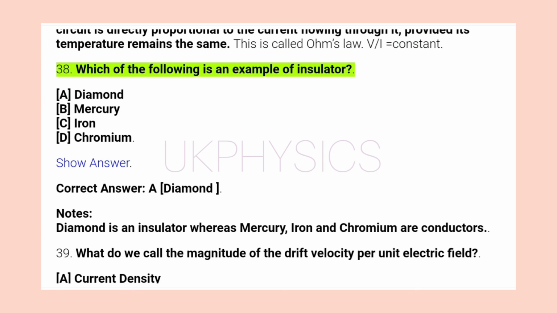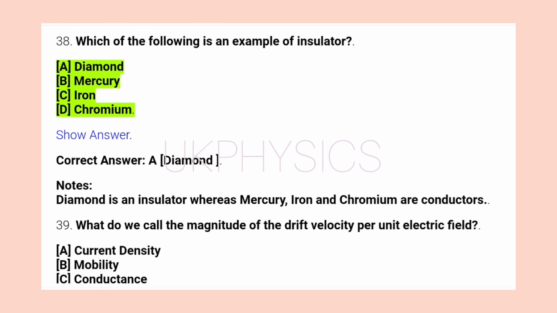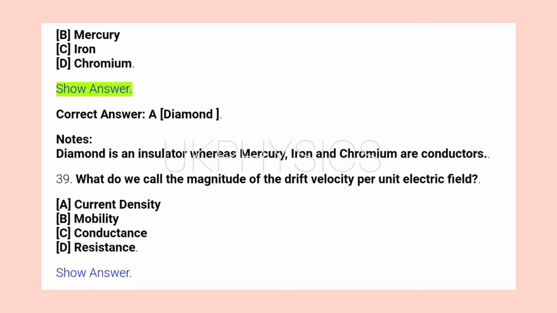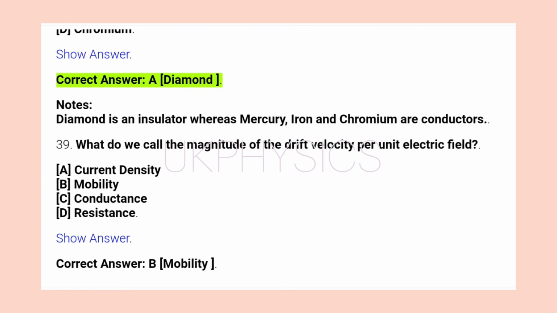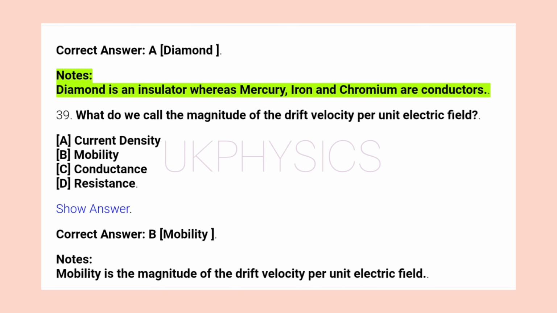38. Which of the following is an example of insulator? A. Diamond. B. Mercury. C. Iron. D. Chromium. Show answer. Correct answer A. Diamond. Notes: diamond is an insulator whereas mercury, iron and chromium are conductors.